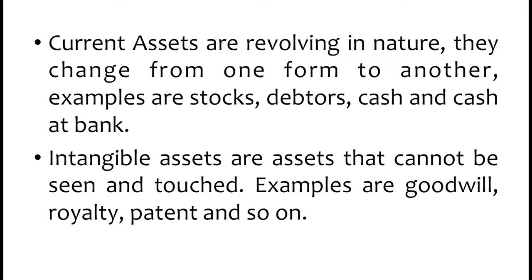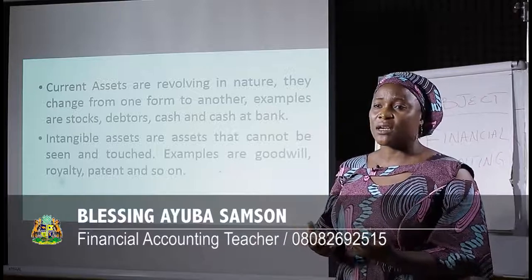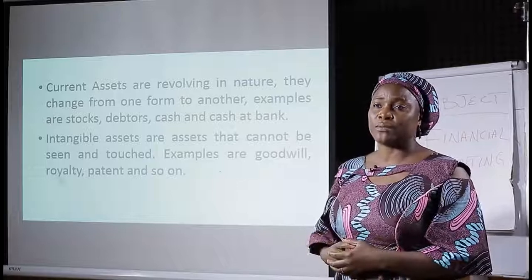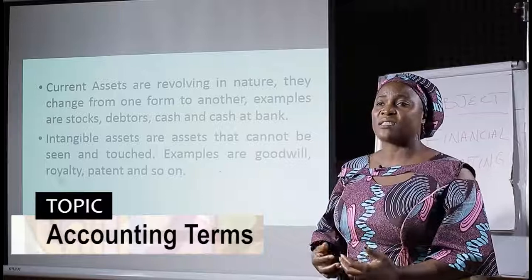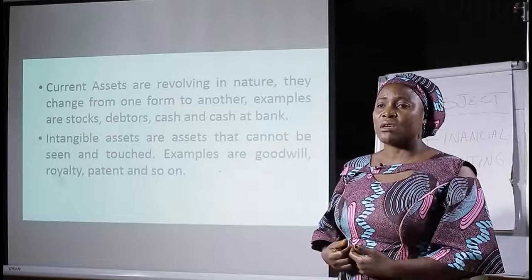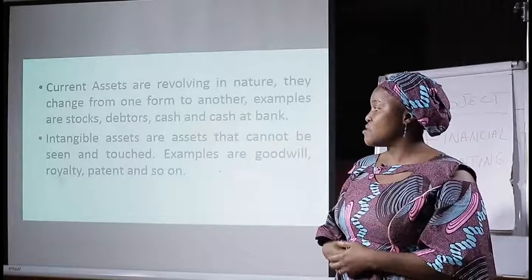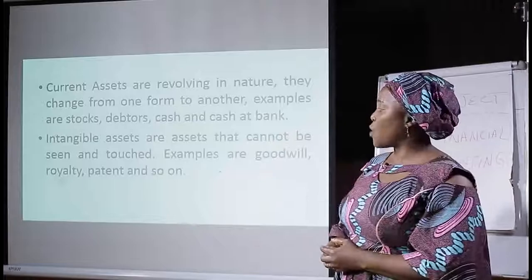Then we have the intangible assets. These are assets that cannot be seen or touched. Intangible assets are assets that we cannot see and we cannot touch them. For example, goodwill. It explains for itself. If your business is carrying on well, people will just see you growing. Royalty, patents, all these are laws. And we have a lot of them.